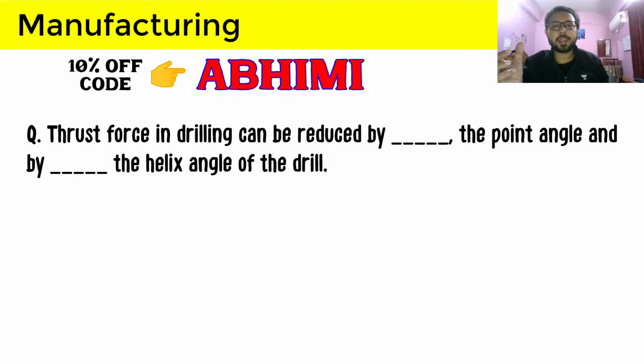Thrust force in drilling can be reduced by dash the point angle, yes. So thrust force in drilling can be reduced by dash the point angle. So here there should not be this comma coming.